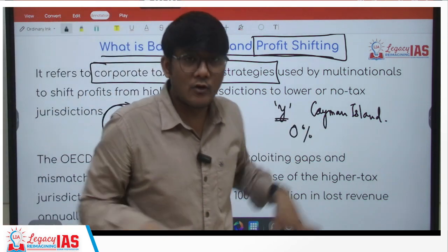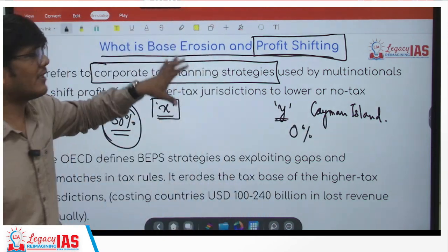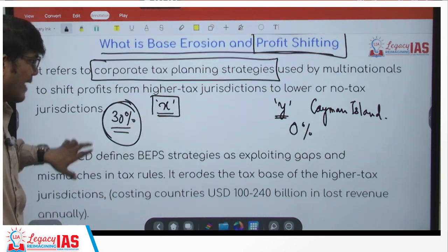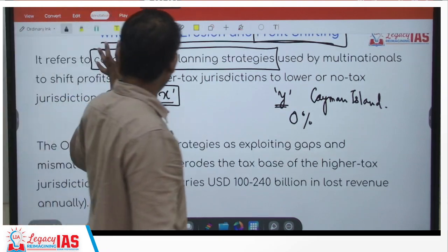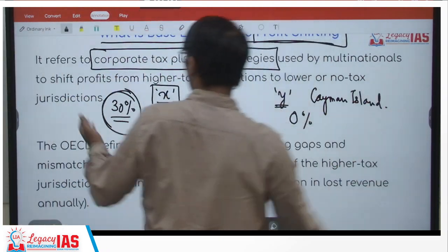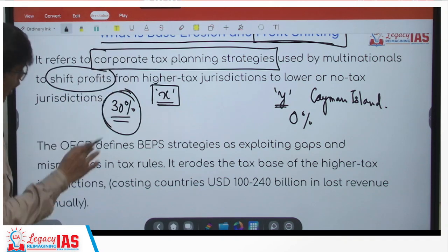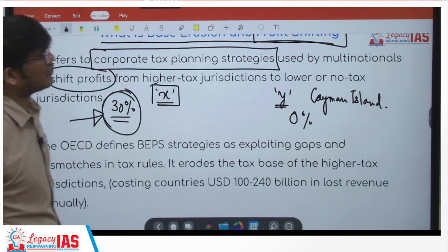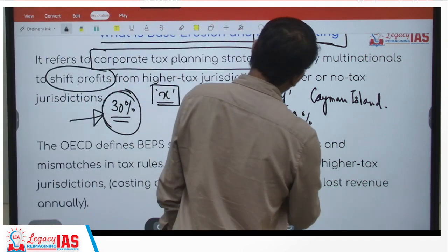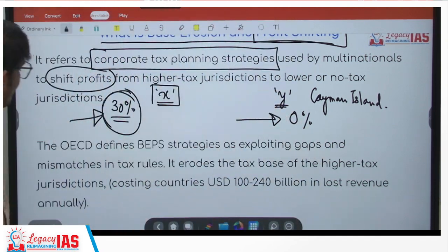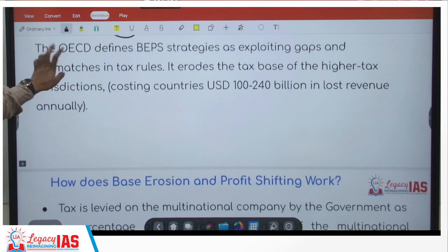So it becomes very complex and hence OECD and G20 are fighting against that. Okay? So it is a strategy used by, of course, multinationals for shifting the profits from higher tax jurisdictions to lower or no tax jurisdictions. I hope that's clear.